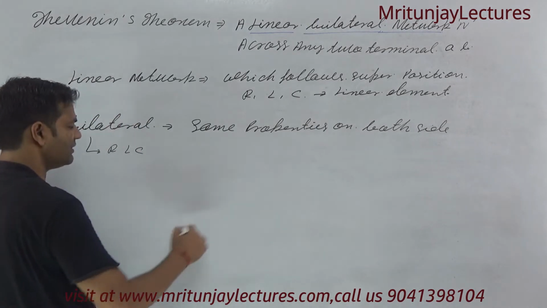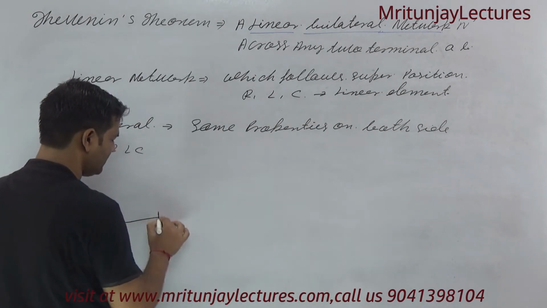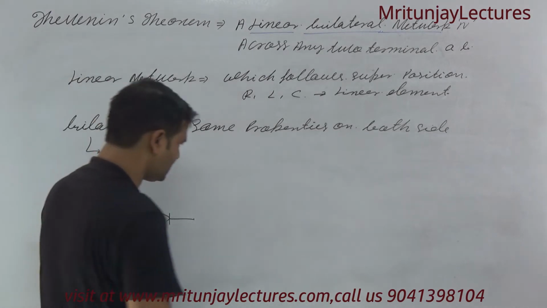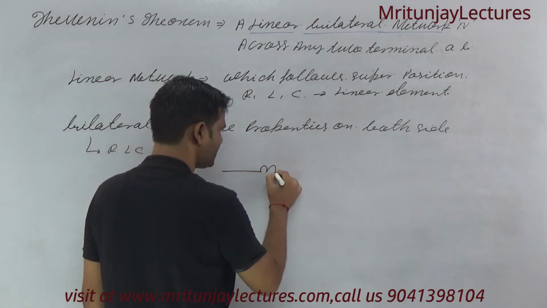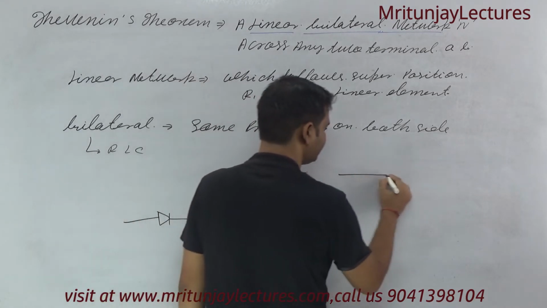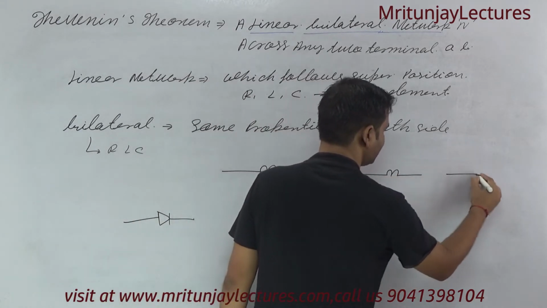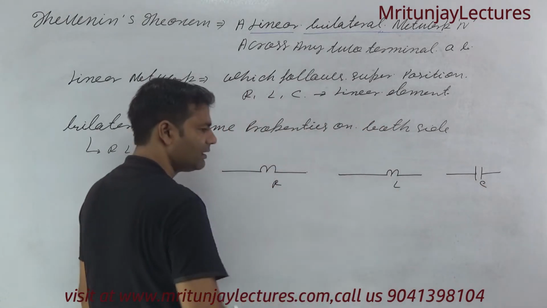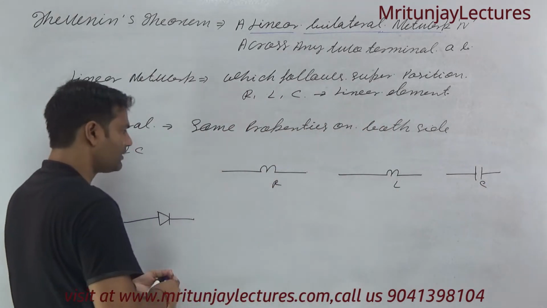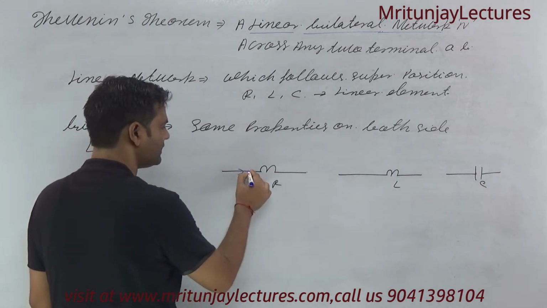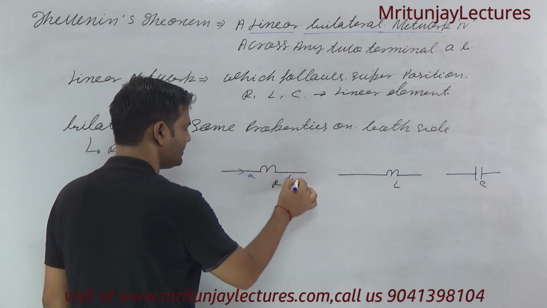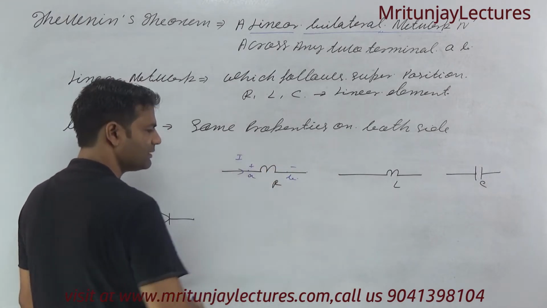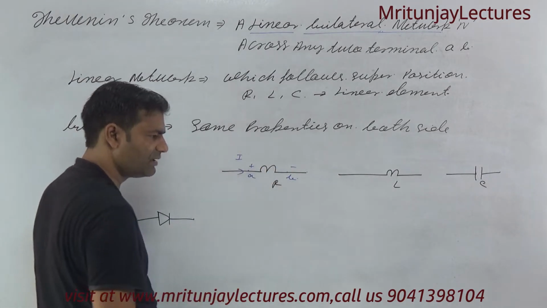Diode is a unilateral device. Why is RLC bilateral? Suppose this is the resistance, this is the inductance L and that is capacitance C. If current flows from A to B terminal, suppose positive to negative current I, resistance never changes.